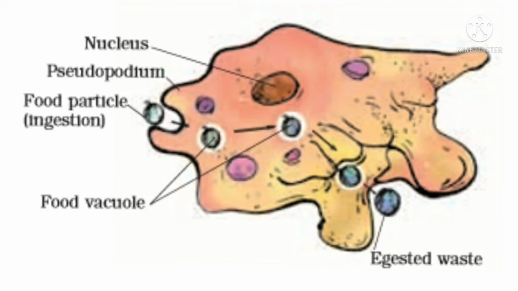In the single-celled microscopic organism, that is amoeba, which doesn't have a mouth or a specialized digestive system, how does digestion of food occur, or how does feeding occur? So they have finger-like projections called pseudopodia, or the false feet. It helps in the movement and capture of food. The food particle is trapped in the food vacuole, where it is digested with the help of the digestive juices.